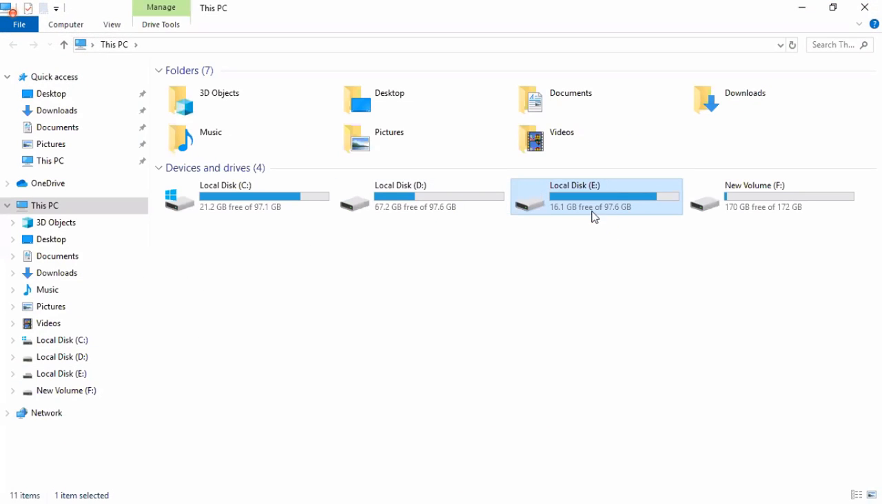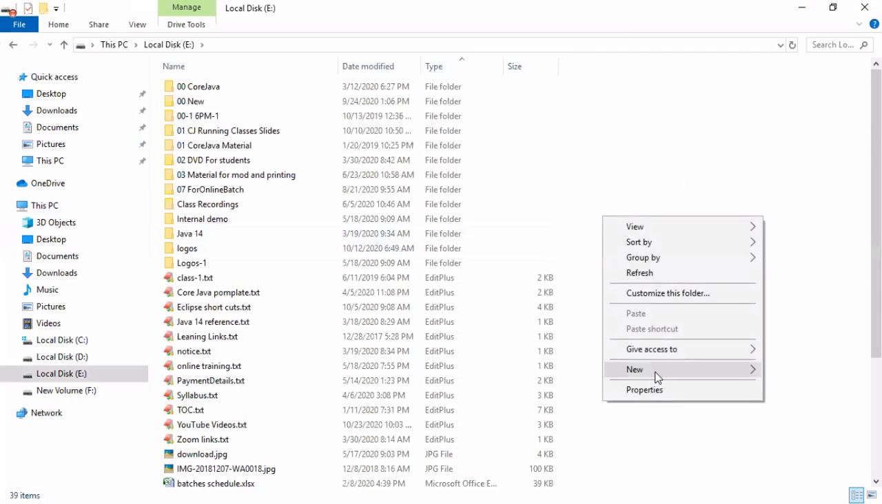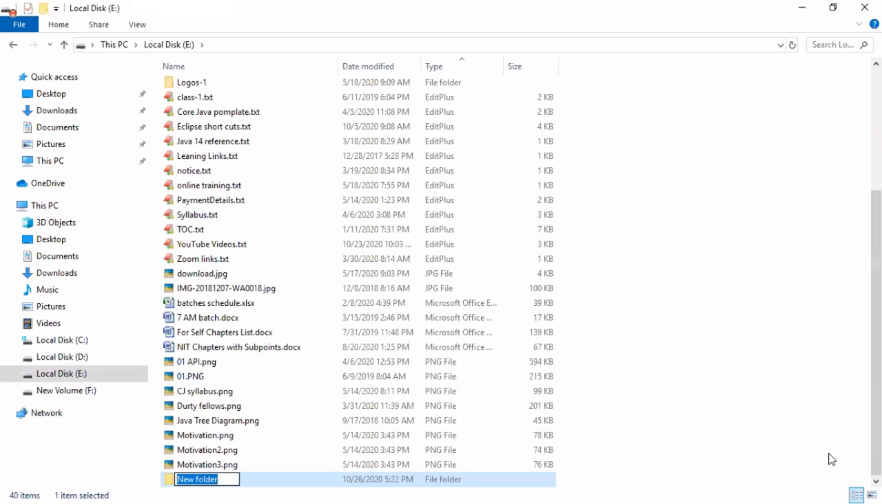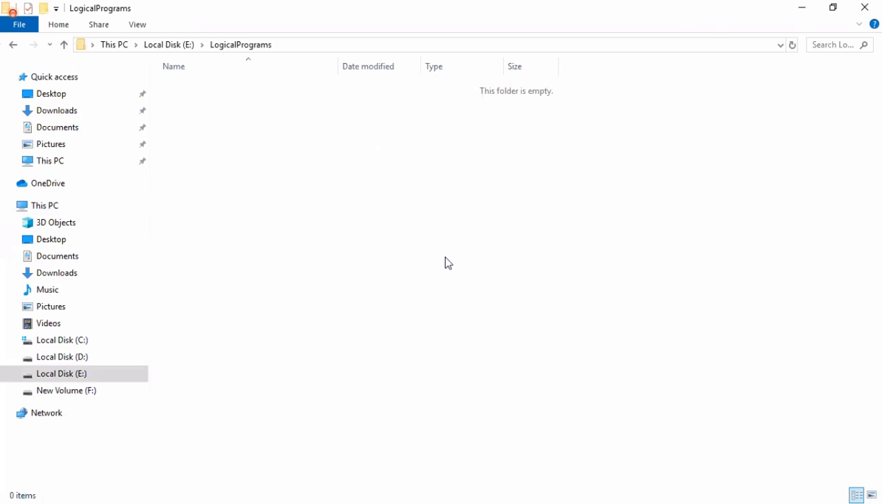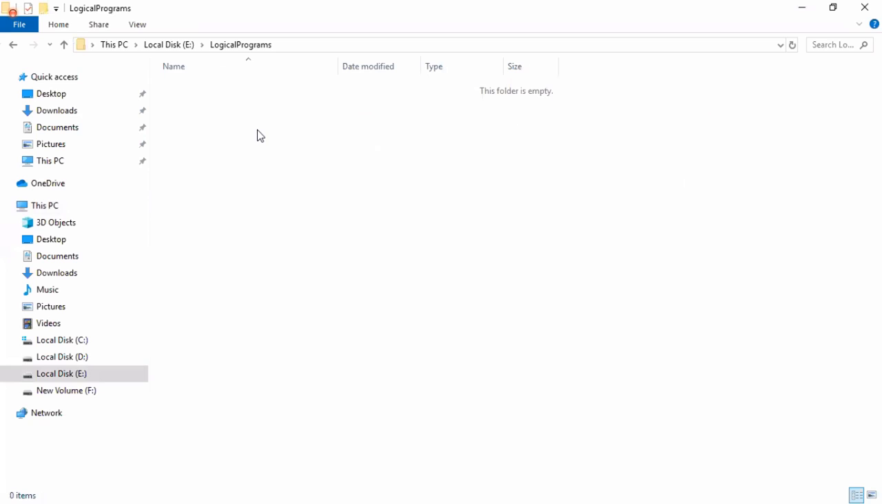Now I am creating one folder here, in my system, a new folder with the name logical programs. Now every day I will develop one logical program, only one. Any logical program, one program. I am going to develop one logical program and one pattern program.